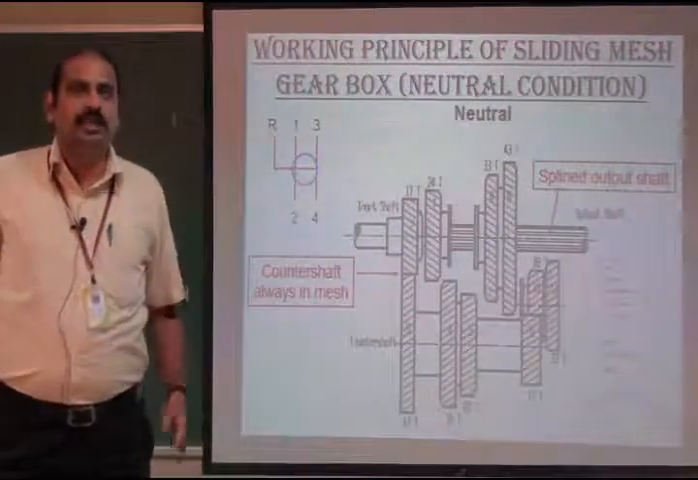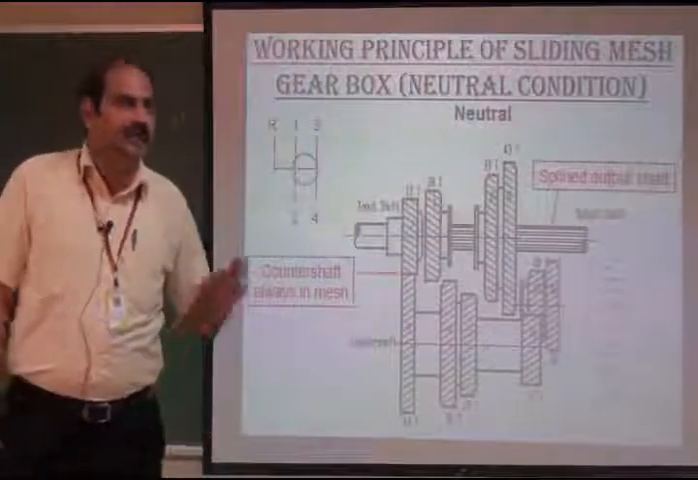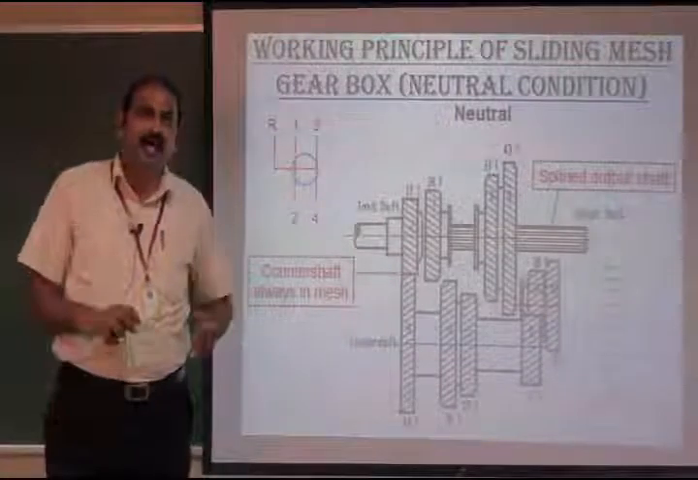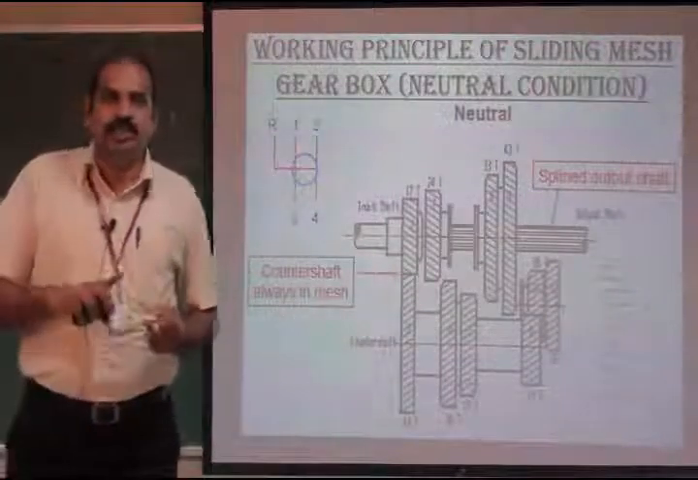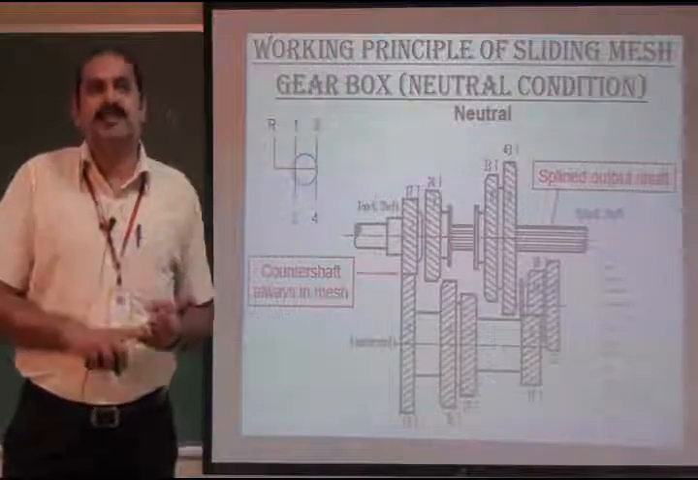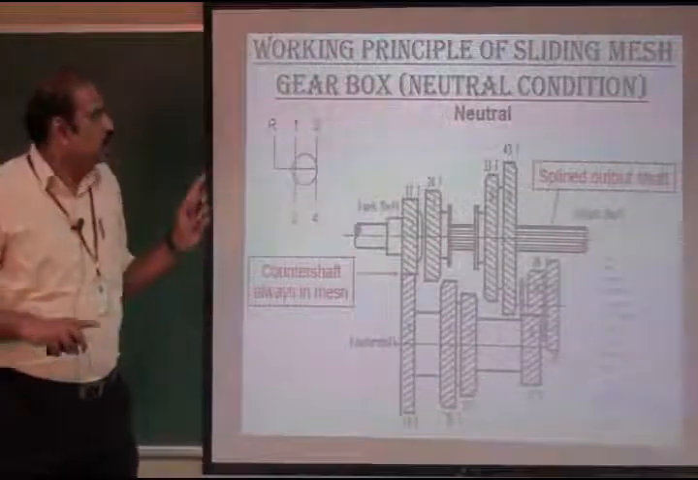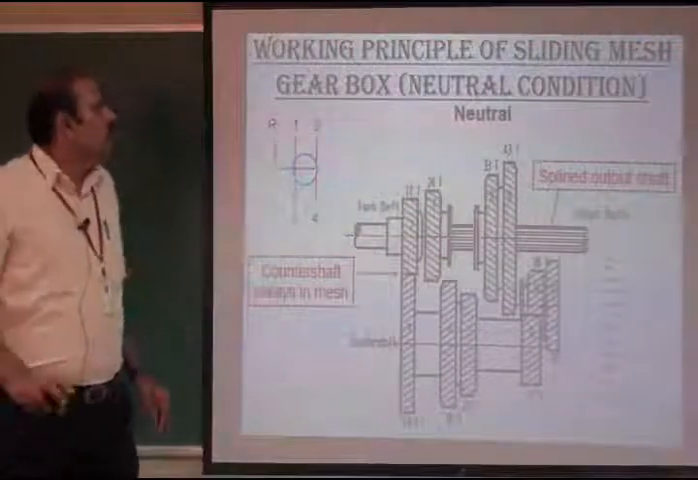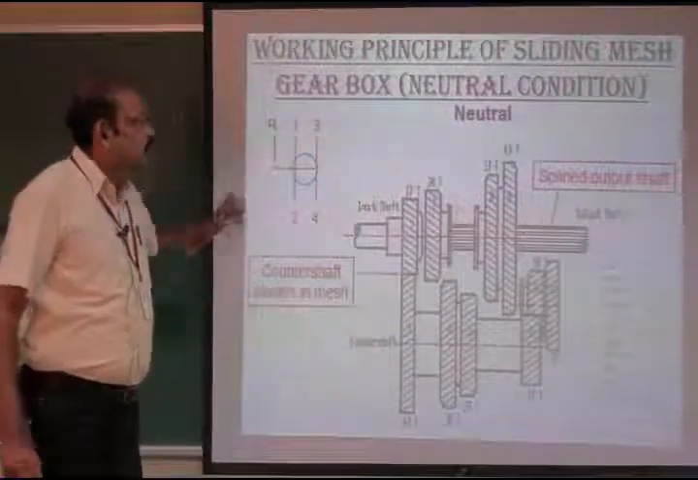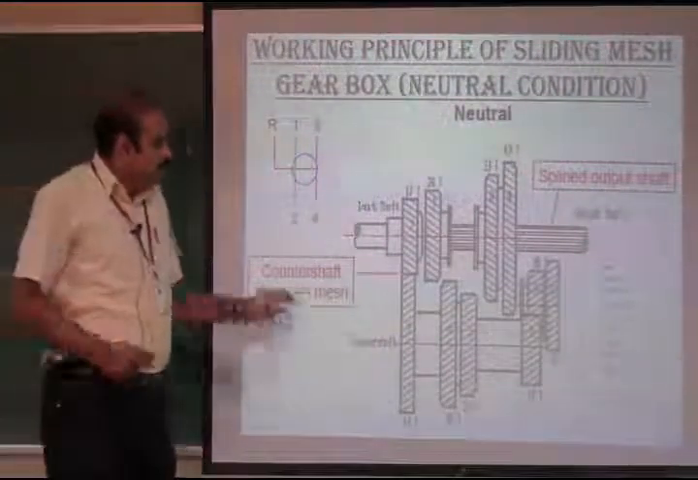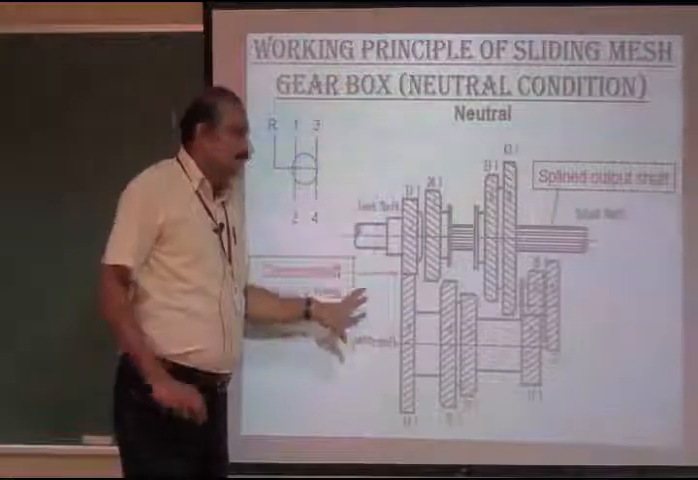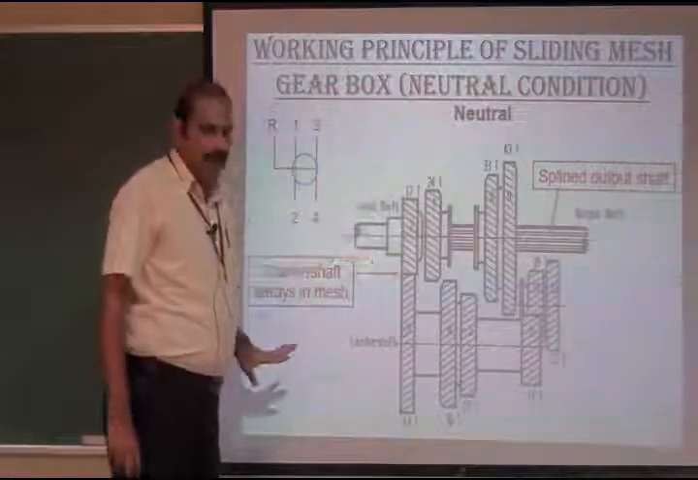Types of the gearbox. There are three types of gearboxes. Number 1, sliding mesh gearbox. Number 2, constant mesh gearbox. Number 3, synchro mesh gearbox. Then the working principle of sliding mesh gearbox. In neutral condition, this diagram represents the neutral condition.